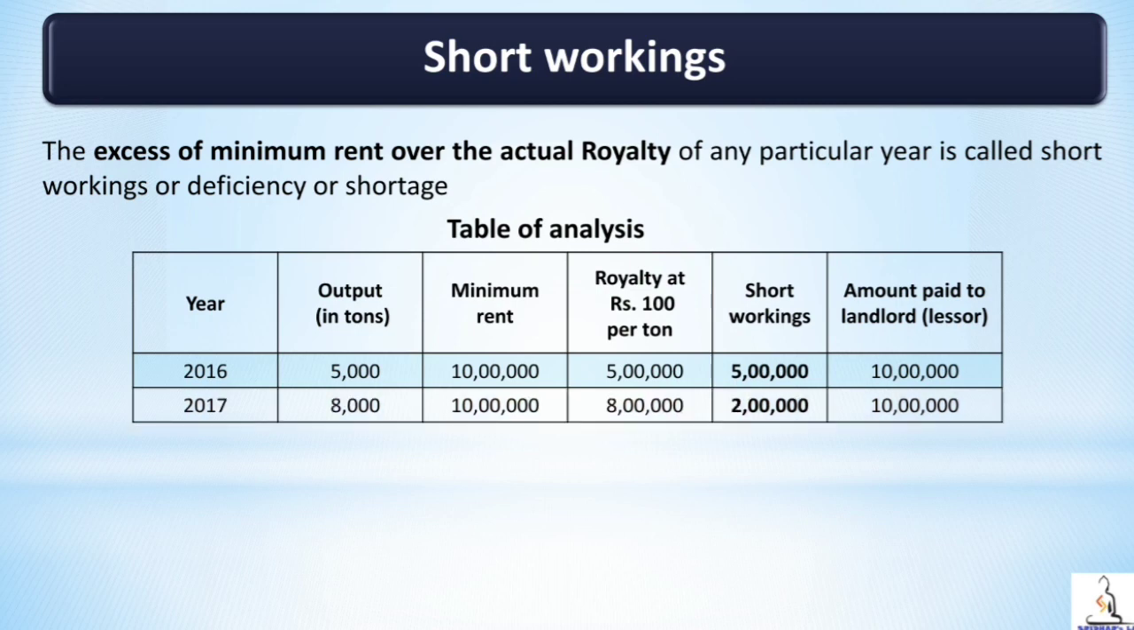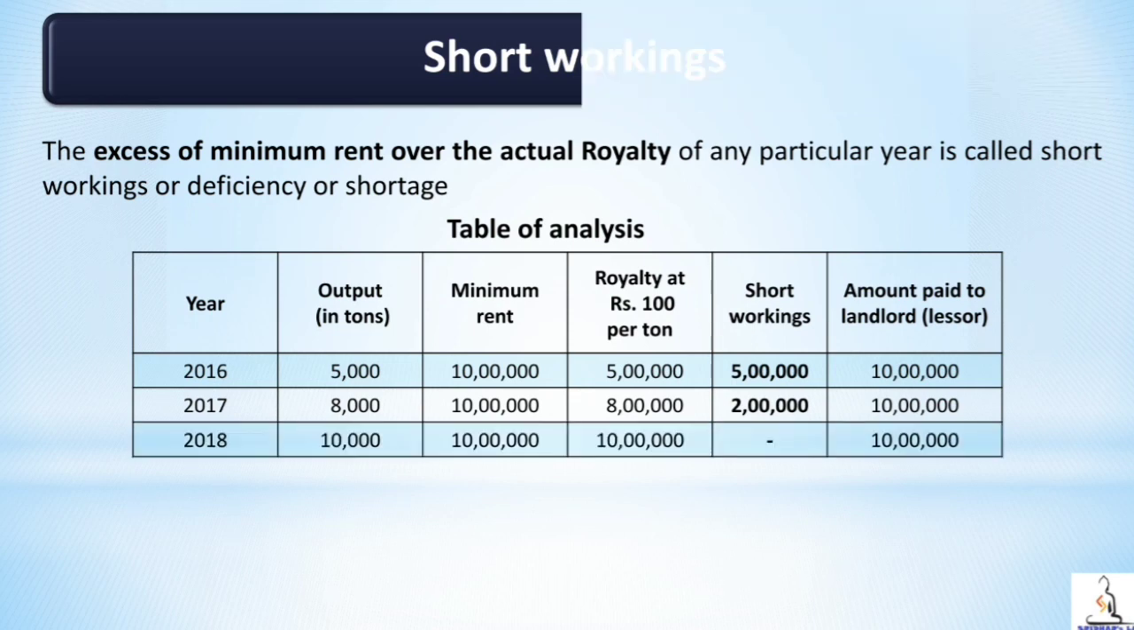In the second year, 2017, we have got output of 8000 tons, minimum rent is 10 lakh, royalty is 8 lakh. So the difference between minimum rent and royalty is 2 lakh, amount paid to landlord is 10 lakh. So when royalty is less than minimum rent, we have to pay minimum rent. So the difference between minimum rent and royalty is short working. So therefore the amount paid here is 10 lakh.